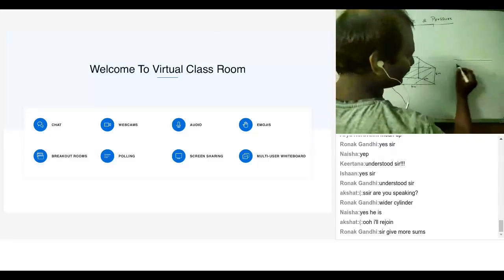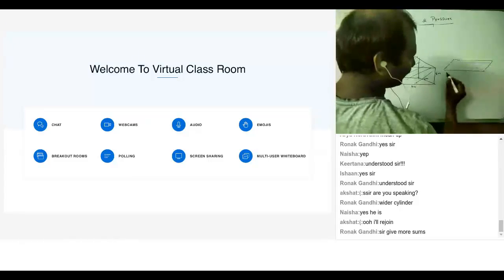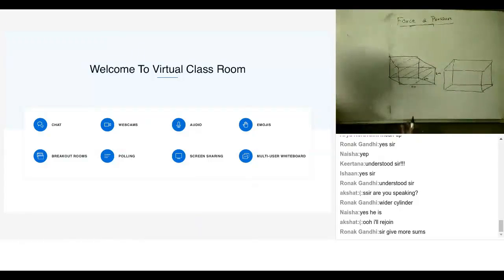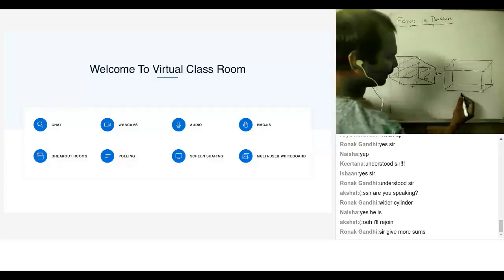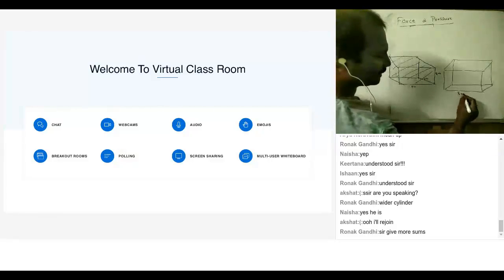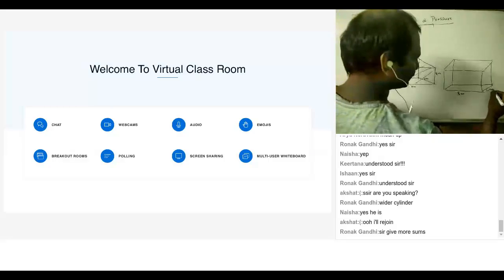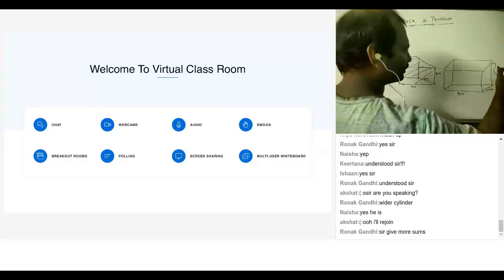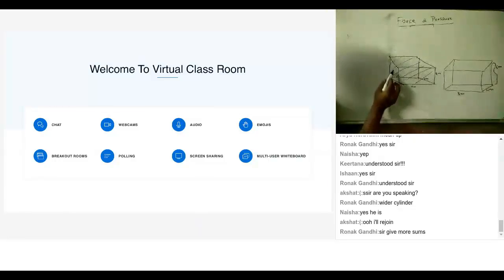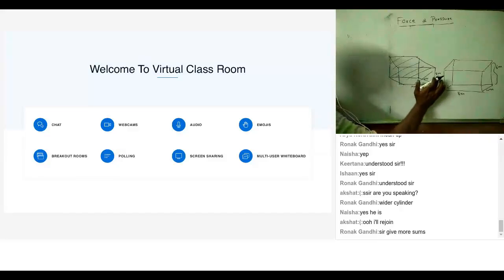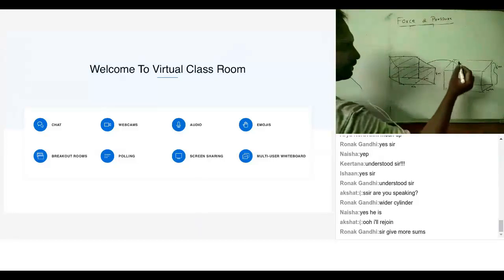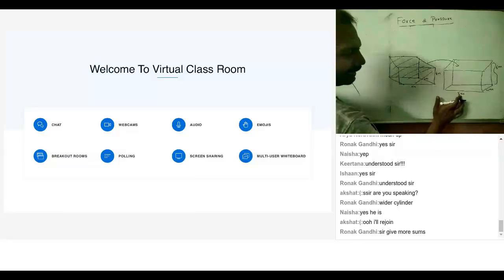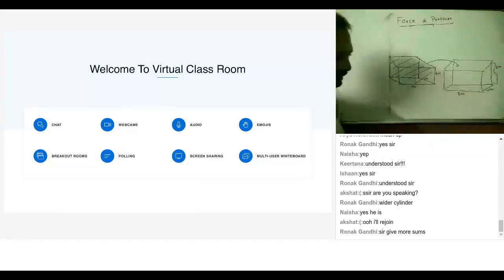Now this tank is emptied into another tank whose dimensions are 8 meters, 4 meters, and 6 meters. So this is completely filled. A tank whose dimensions are 4 into 2 into 8 is completely filled with water. The water is transferred into another tank whose dimensions are 8 into 4 into 6.